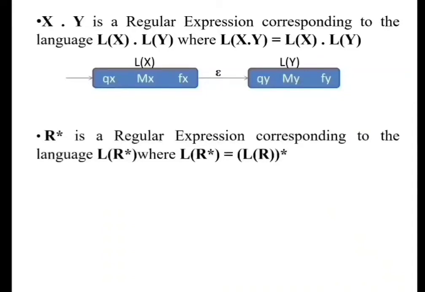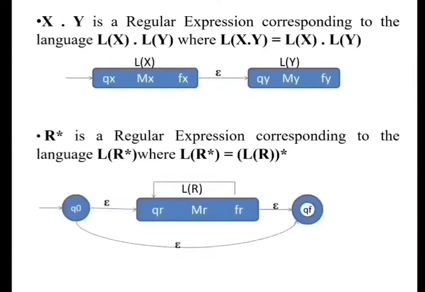Next we have a statement that the Kleene closure on the regular expression R is also a regular expression corresponding to the language L of R. The FSM for the regular expression R accepting L of R is written as shown here. R star on L of R means L of R can repeat 0 or more times.